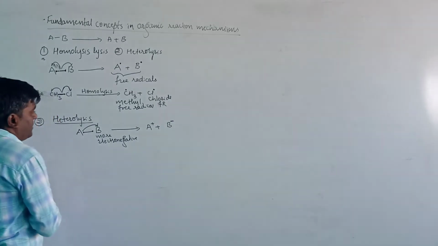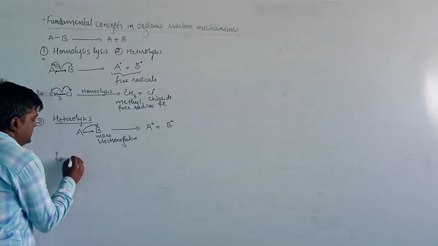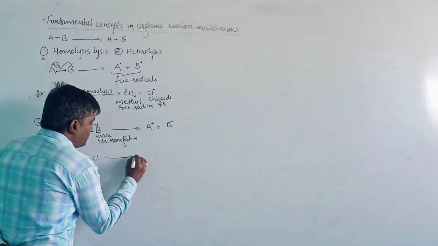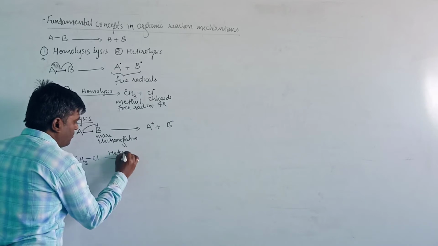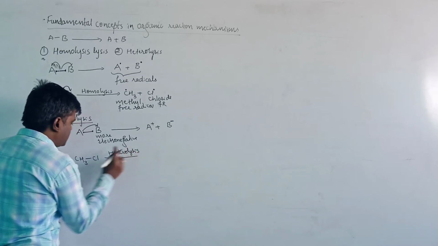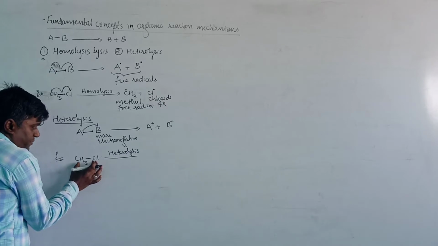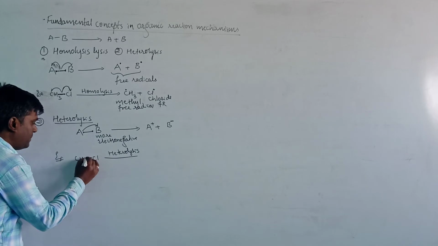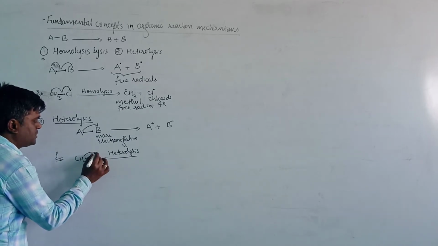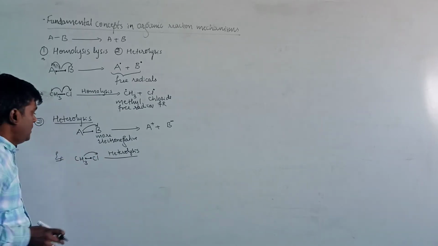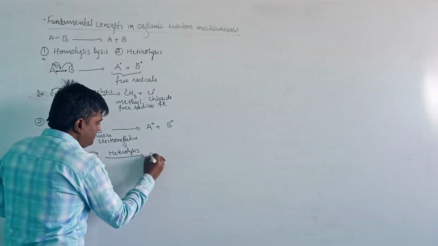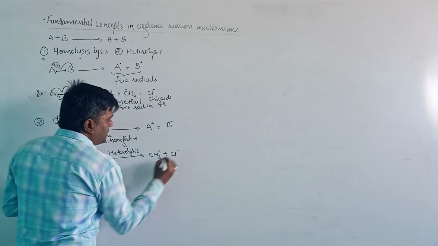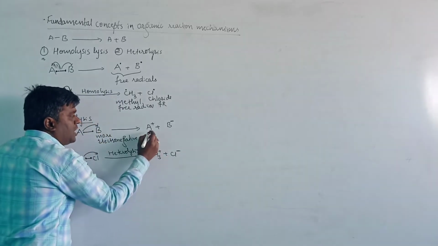Then consider an example here, the same example, CH3Cl. When it undergoes heterolysis, in these two species, chlorine is more electronegative, therefore complete transfer of the electron will take place towards the chlorine. Then we get CH3 positive plus Cl negative here. These are the charged particles.